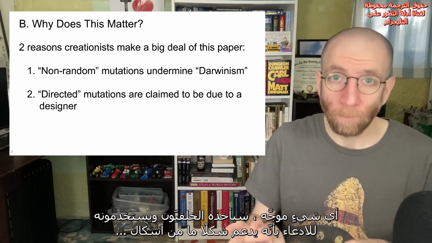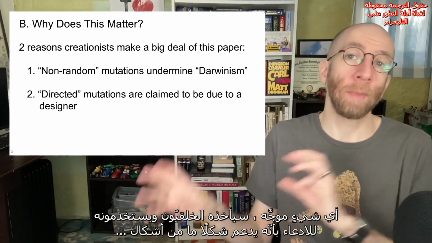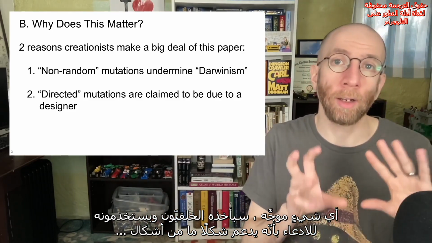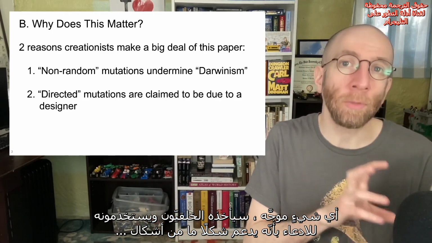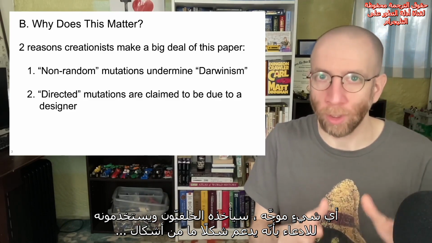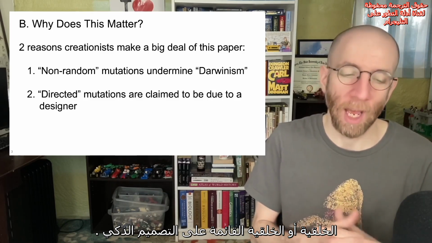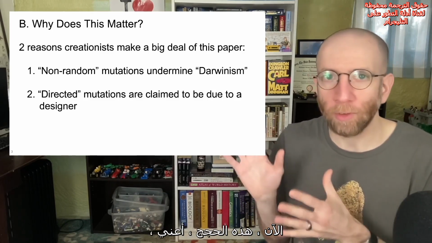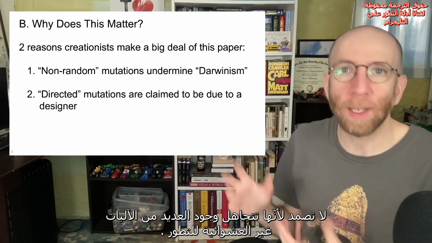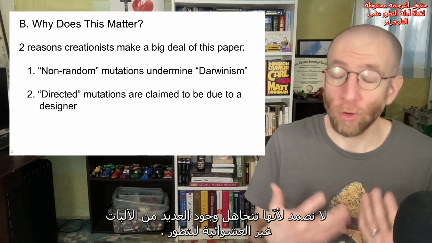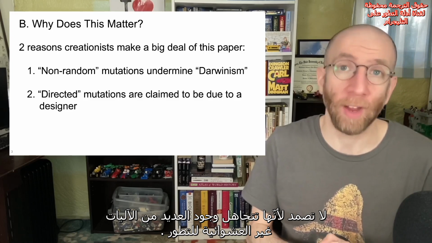Anything directed, creationists are going to take that and use it to claim support for some version of creationism or intelligent design creationism. Now, these arguments don't hold up because they ignore how there are lots of non-random mechanisms of evolution.